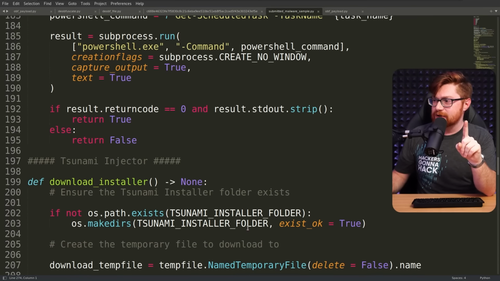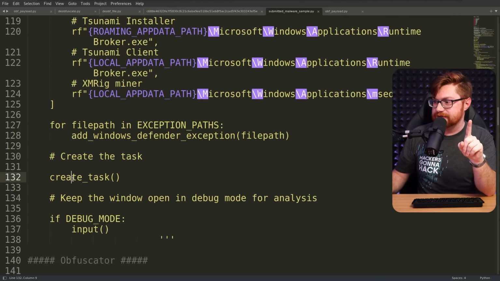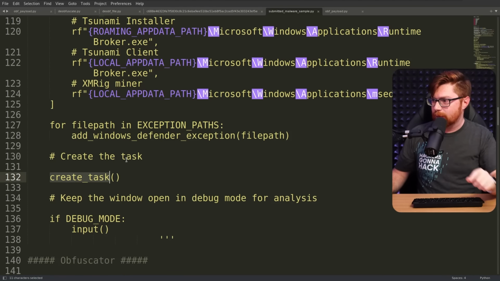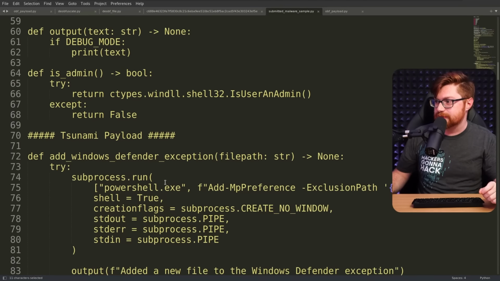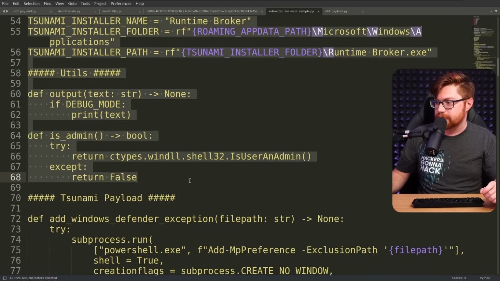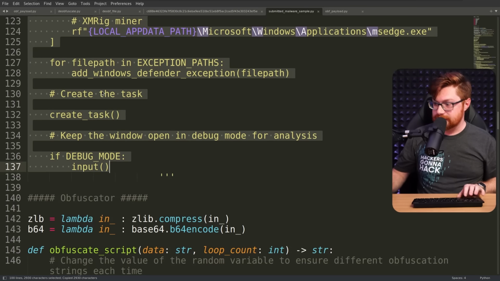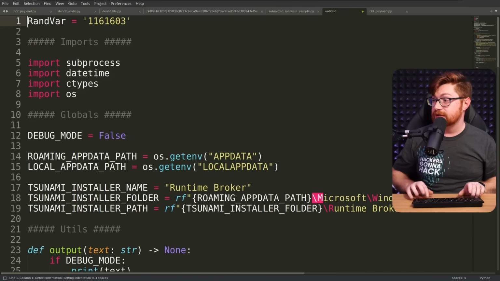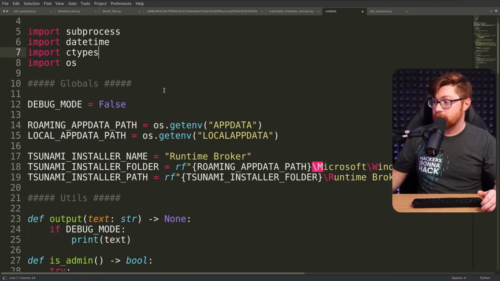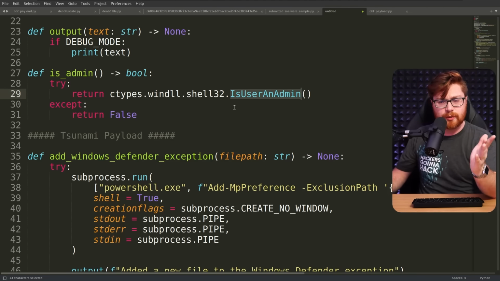Did they have anything else special in the embedded script? Create the task. Oh, that must be, wait a second. No, there is more in here. This is really sweet. Let me pull this out. I want to grab all this and read it with regular syntax highlighting, not just all yellow text. Copy, paste into a new tab here. There's our rand variable. There's our imports, some of the data stuff that we saw just a moment ago, but there's that isAdmin function. That's kind of cutesy. That'll determine whether or not we'll pop the UAC prompt, right?